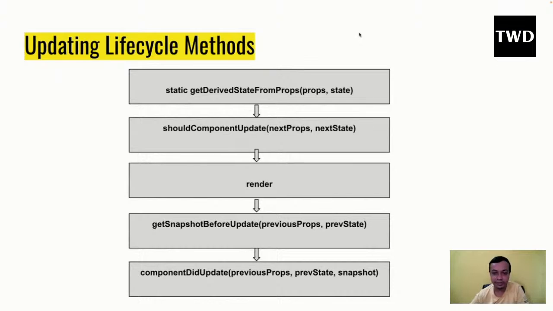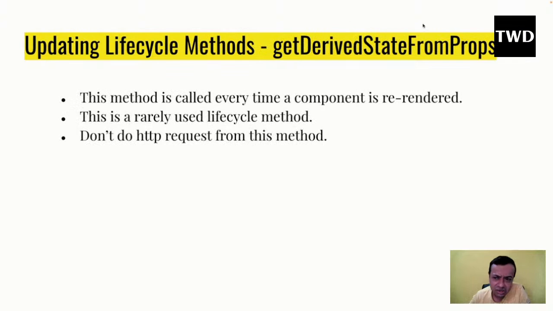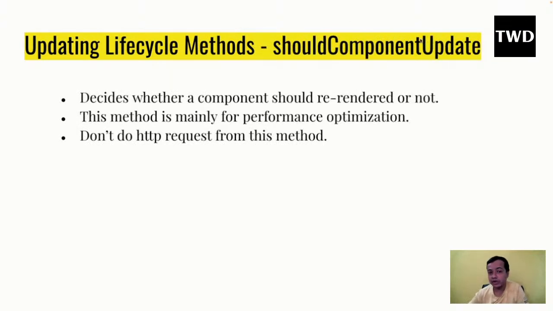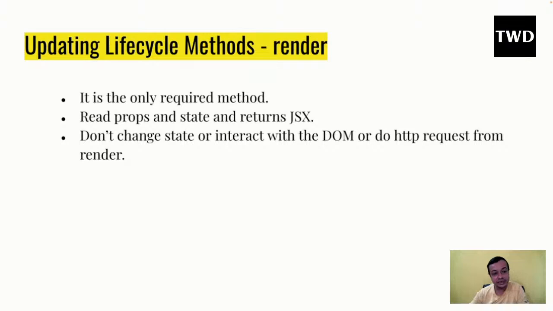The updating lifecycle method happens when our state or props get changed. How does state get changed? The moment I click something or write something in the input box, the state gets changed because it re-renders the React component, and that is how it will run. getDerivedStateFromProps, we again know what it is. shouldComponentUpdate was sometimes used around 2016, but nowadays nobody uses it, as everybody uses hook-based React. It was for performance optimization, but there are other ways to do performance optimization. I'm going to show those ways. Then there is render.